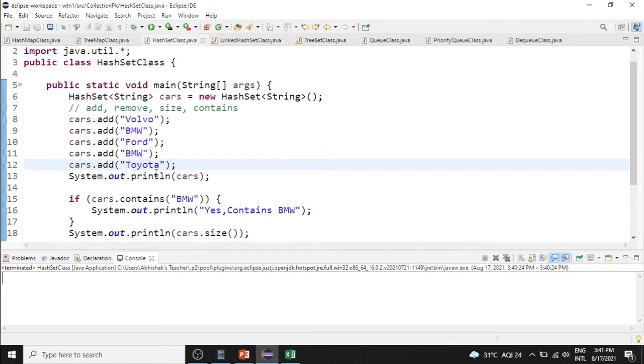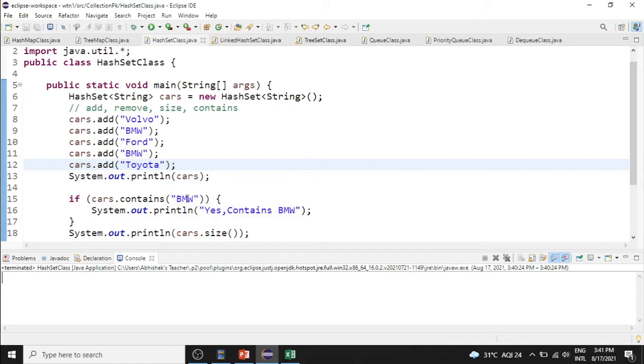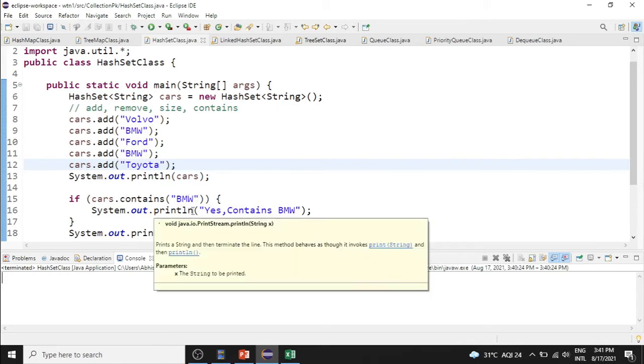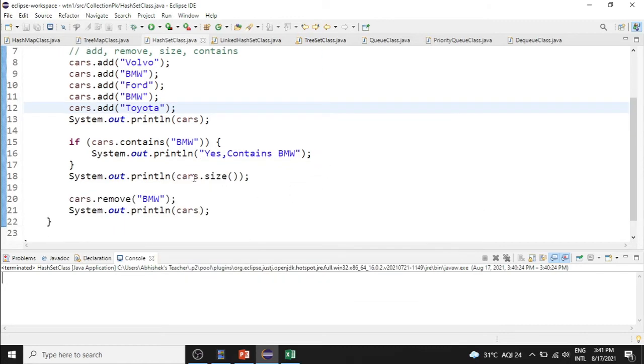So we are printing the car set and we are checking whether BMW is present in the car set or not. If it is present, the output will be yes, it contains BMW. Now cars.size will give the size of this particular car set. Cars.remove will remove BMW from this particular set. Now let us run this program and check it.